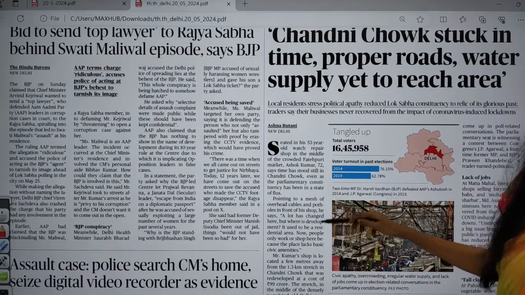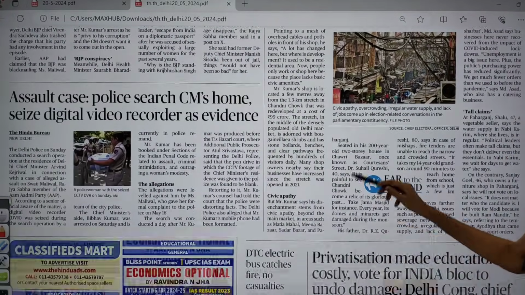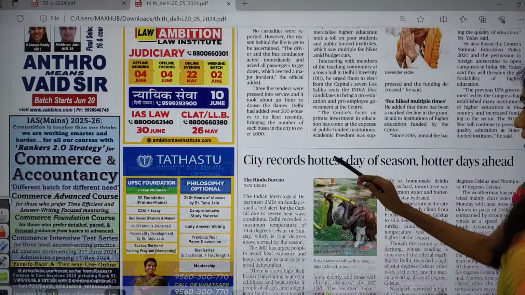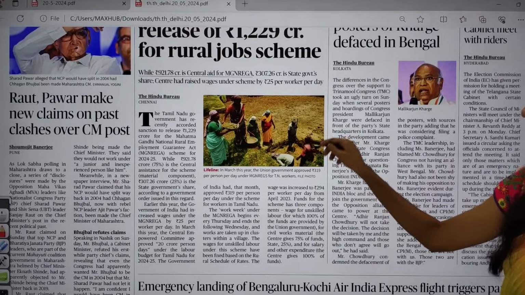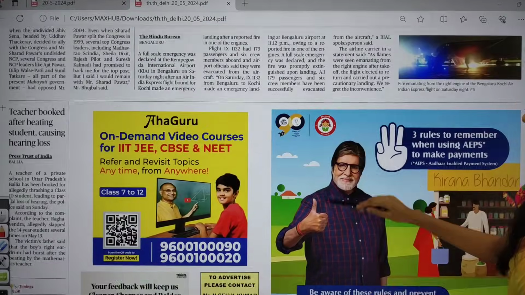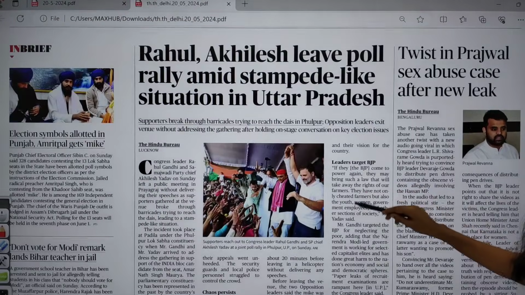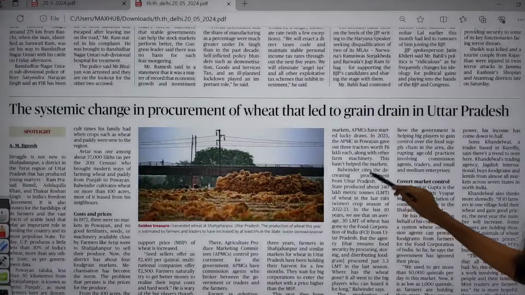On the city page, there is nothing much important. You can simply leave this article or the articles in this area. And on the states page, I discussed this topic of MGNREGA. And you can directly move on to our editorial page.